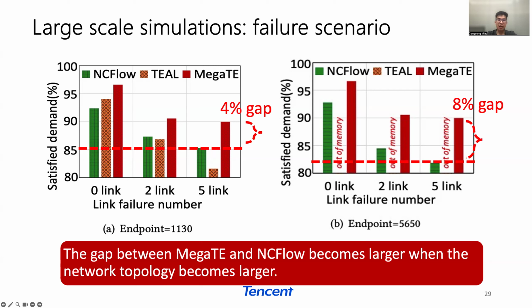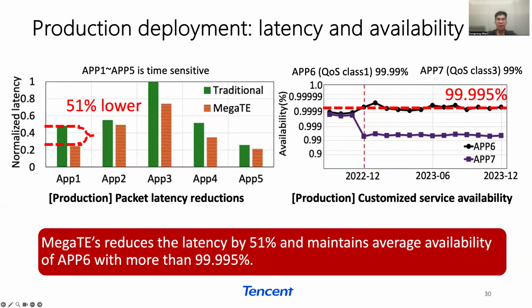The main reason is that NCFlow takes about 100 seconds to recompute the new traffic allocation. A large portion of network flows will be dropped during the TE recomputation period. MegaTE takes less than 1 second to recompute the new traffic allocation to reduce the packet loss. MegaTE has been deployed in the production WAN of Tencent to serve millions of TE nodes for more than 1